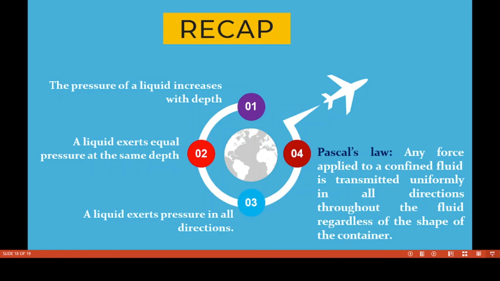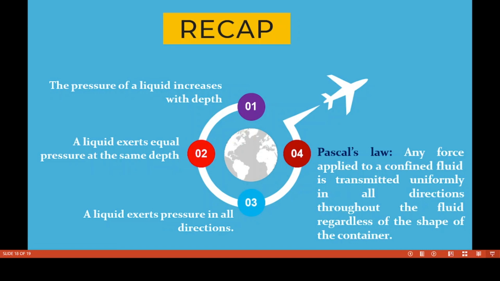When we make equal holes at the same depth, the liquid exerts equal pressure. Yes, we have learned this in the activity. A liquid exerts pressure in all directions, you know, upward direction, downward direction. And then the fourth one, Pascal's law.